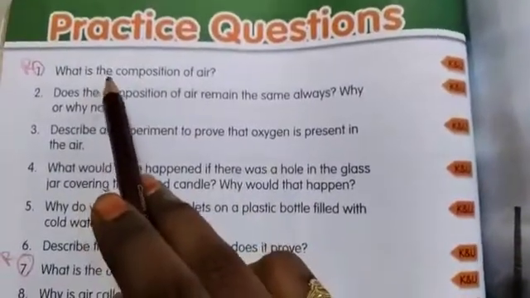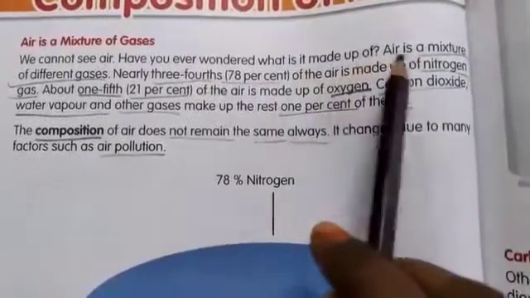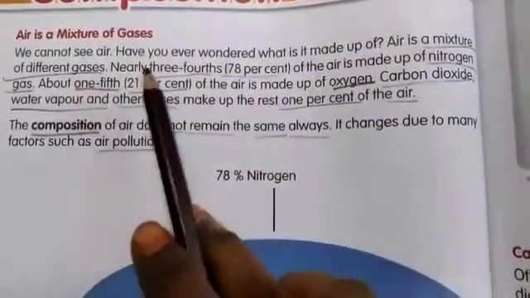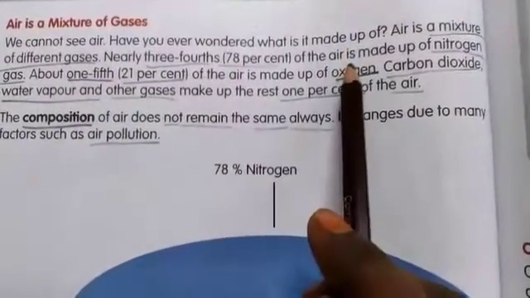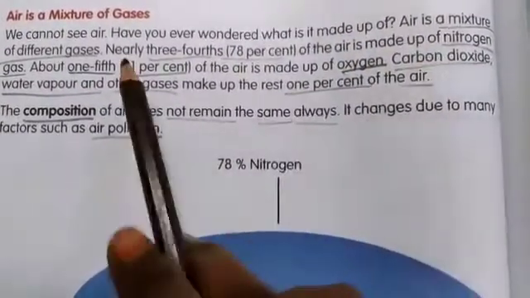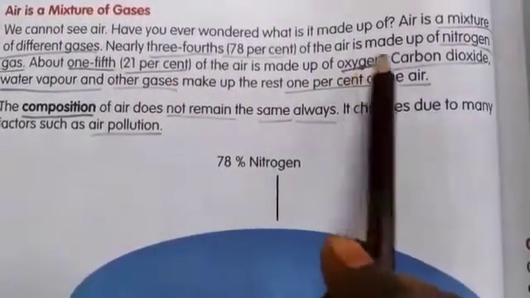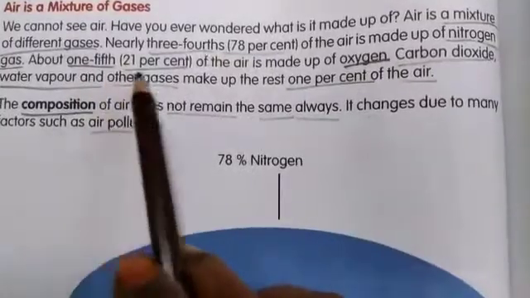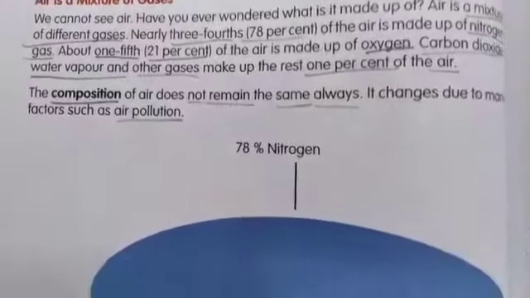Now we'll see the practice questions. From practice questions you are going to write first and seventh one. What is the composition of air? So if you read the lesson, you will get the composition. Air is a mixture of different gases. Nearly 3/4, that is 78% of air is made up of nitrogen gas, and about 1/5, 21% of the air is made up of oxygen, and carbon dioxide, water vapor and other gases make up the rest 1% of the air.